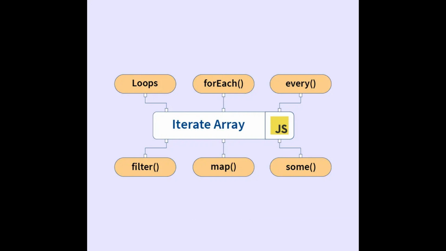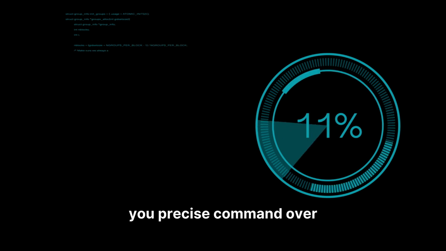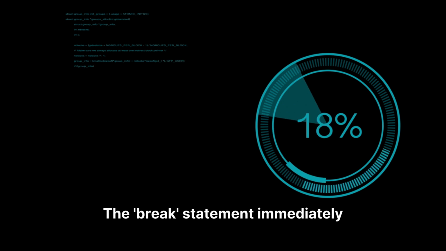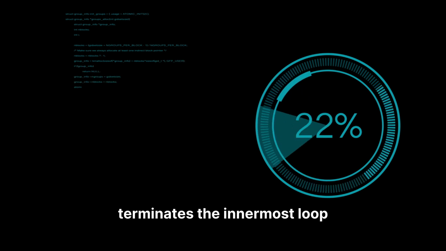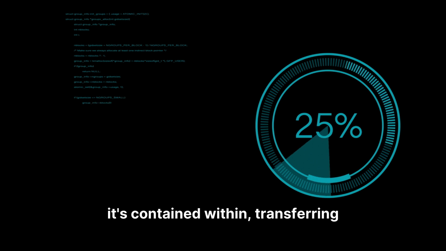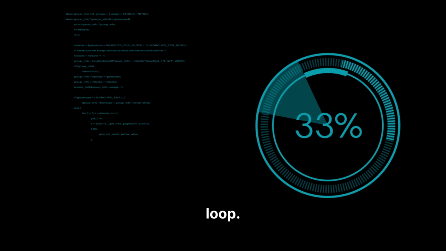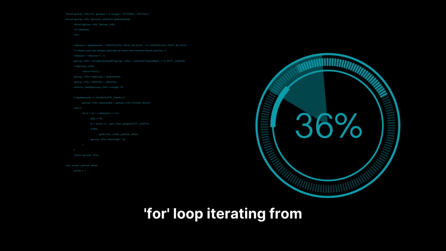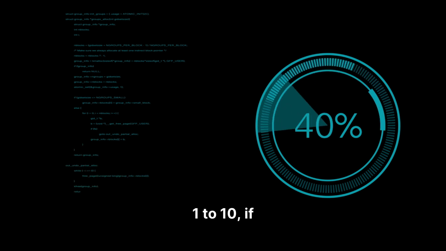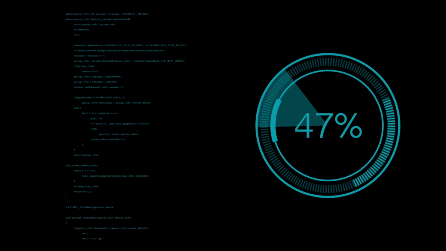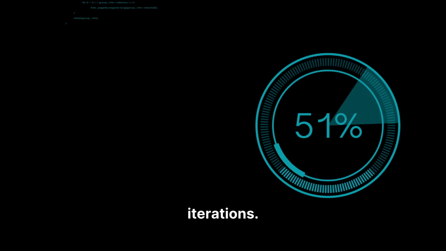Finally, let's explore break and continue, two powerful control statements that give you precise command over loop execution, allowing for more dynamic and efficient code. The break statement immediately terminates the innermost loop it's contained within, transferring program control to the statement immediately following the loop. For instance, in a for loop iterating from 1 to 10, if you include if (i == 5) break, the loop will stop when i reaches 5, even if its original condition would allow more iterations.